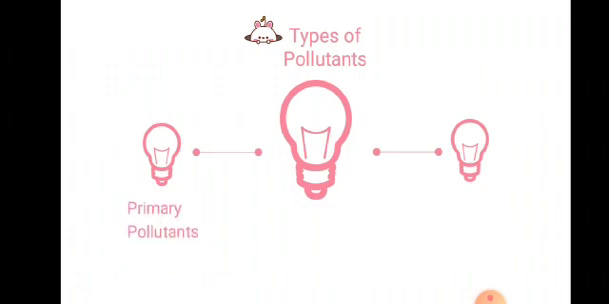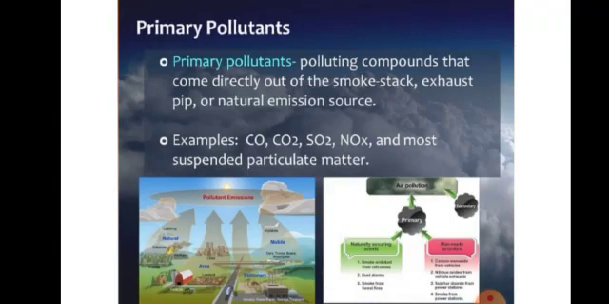Pollutants are divided into 2 types: primary pollutants and secondary pollutants. As the name shows, primary pollutants and secondary pollutants. Now we will discuss what are primary pollutants and why they are called primary pollutants.